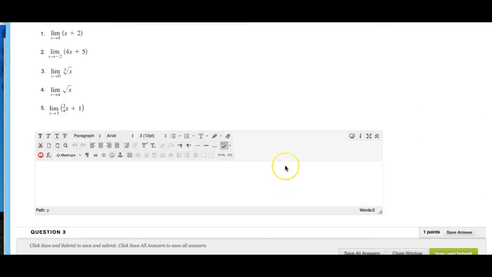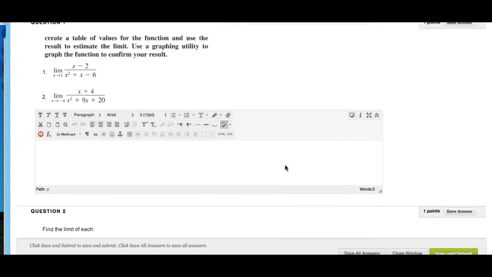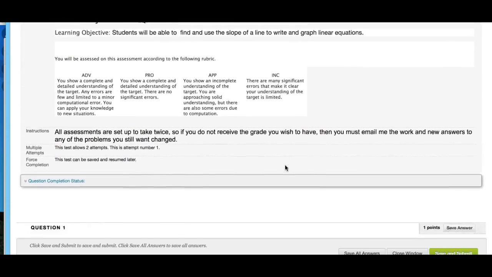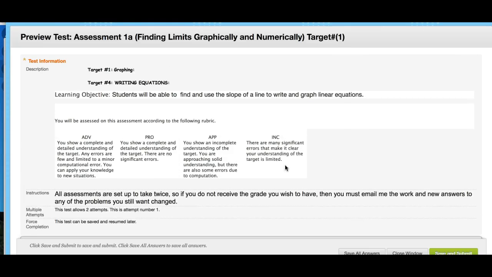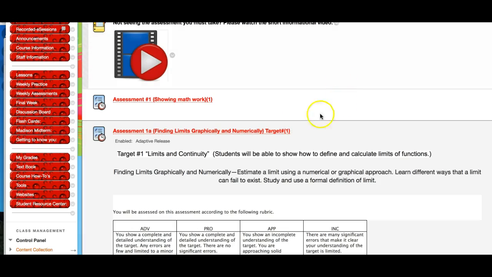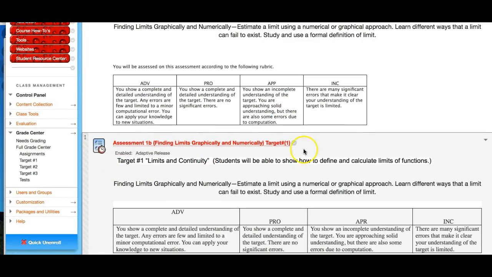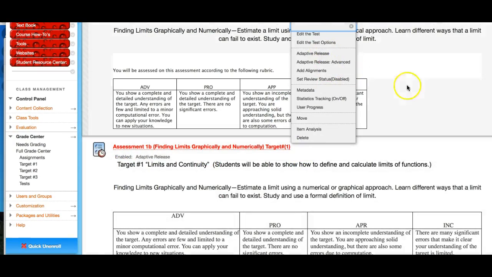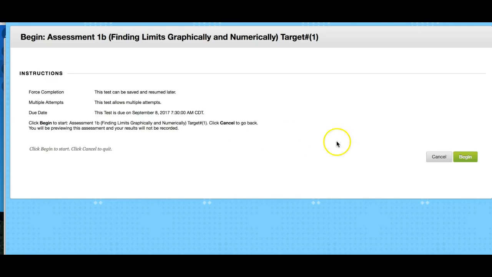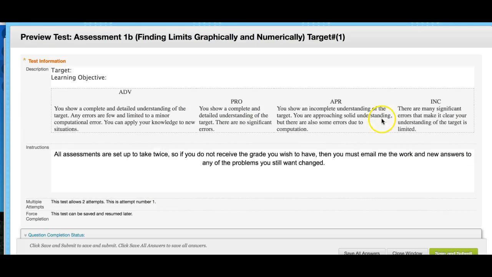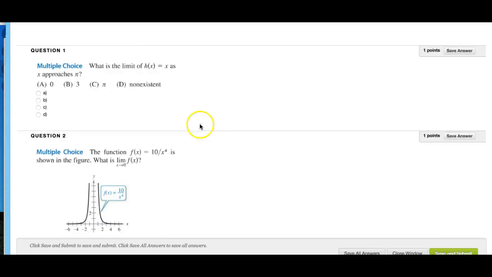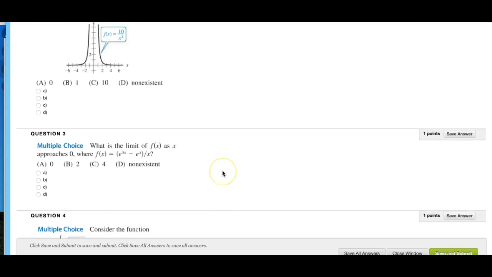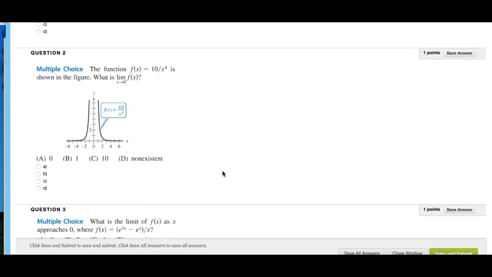And each week, or every section, there's 2 parts to the assessment. There's a free response part and then a multiple choice part. So once I finish that, I'll go in and I'll do assessment 1B. So click on that. Oops, I should have clicked here. And this should be a multiple choice one. And there's multiple choice questions dealing with the same stuff. That is your announcements for week number 1.